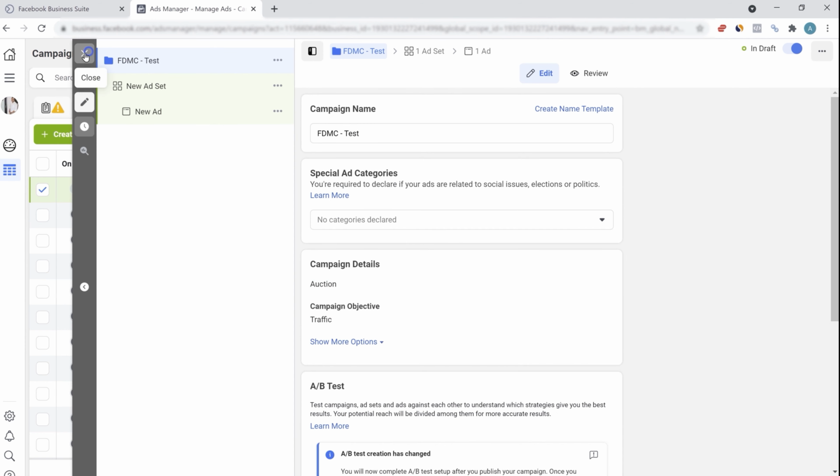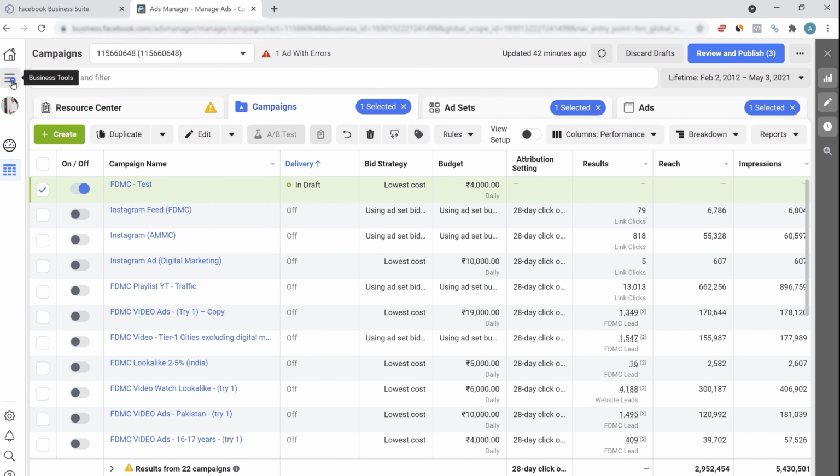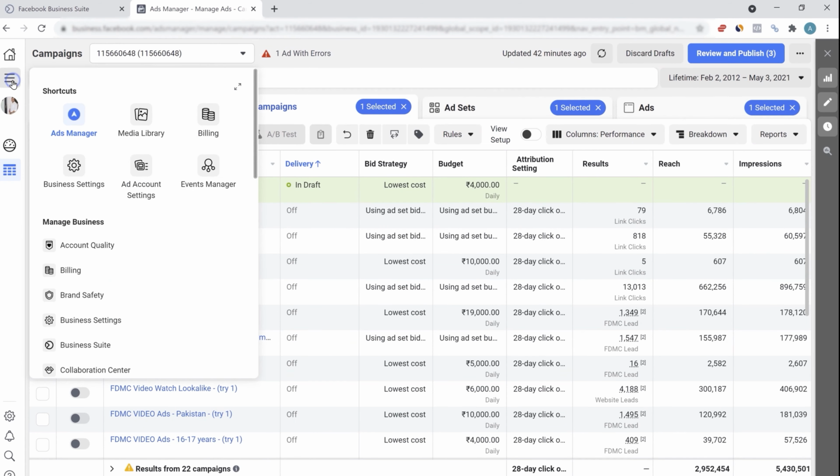Before doing that, I also want to cover a very handy area that Facebook provides. Click on these three bars, scroll down and click on Audience Insights. Open in a new tab. Now Audience Insights is a very handy tool. See, there are two types of people: people who know their customer persona and people who don't.